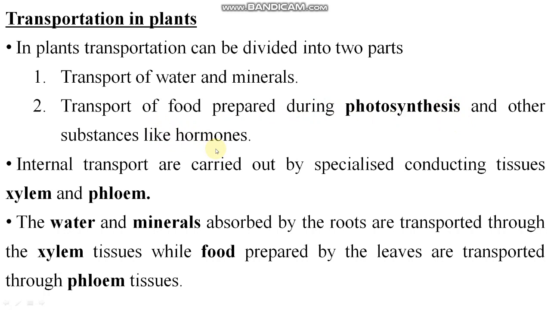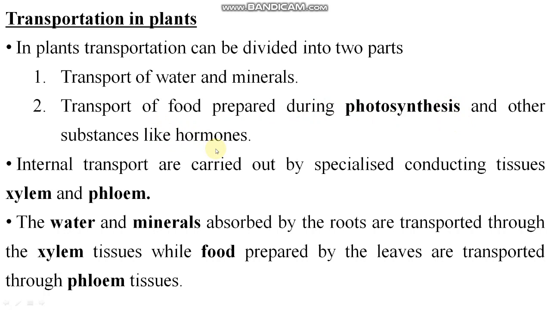The transport of soluble products of photosynthesis, that is food, is called translocation. Remember it, students. There are two words: one is ascent of sap, which means transport of water, and translocation means transport of food. In simple words. Translocation of food requires energy in the form of ATP, so this is an active process. Clear? The keywords here are xylem, phloem, ascent of sap, and translocation of food. Please go through it. If you have any problem, you can ask me.